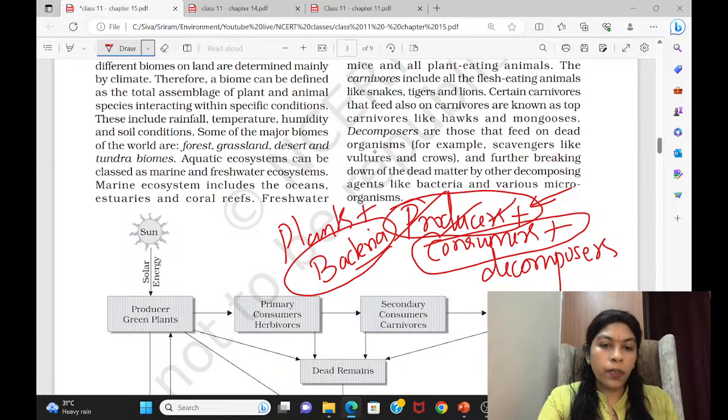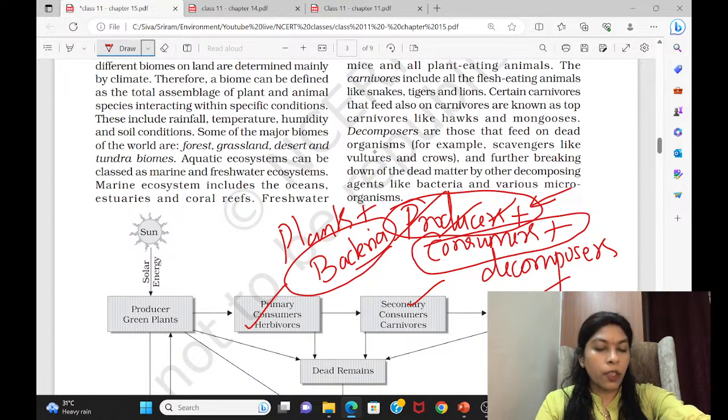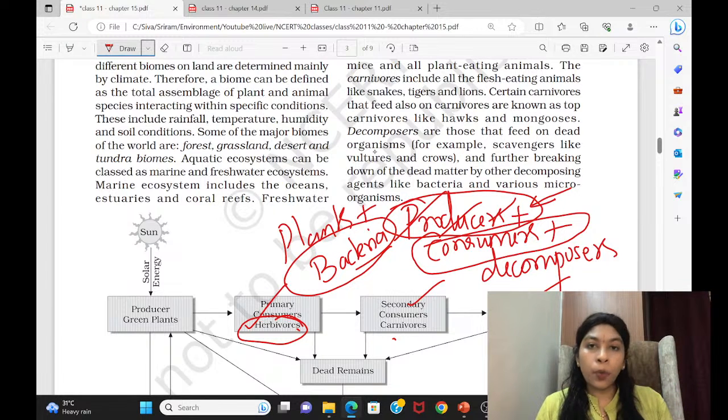See this diagram itself, it is called primary consumers, secondary and tertiary. In the primary consumers, few are called herbivores, and others are called carnivores. Herbivores will never eat flesh. They eat only plant products, so either leaves or shoots, anything, even like nectars from plants, from flowers. Some animals used to eat flowers. So this way they are called herbivores.